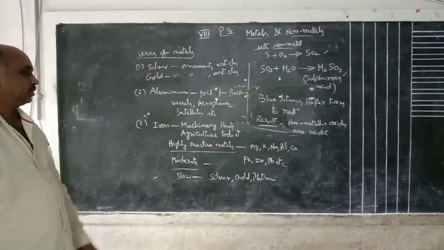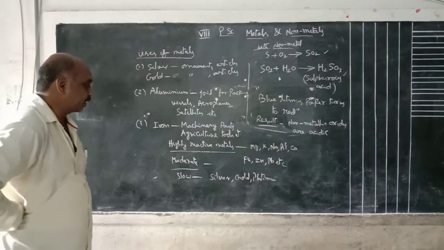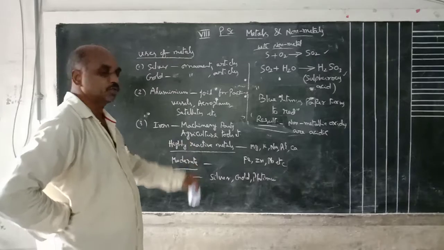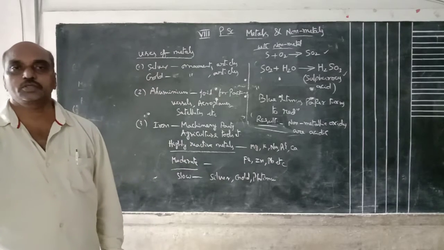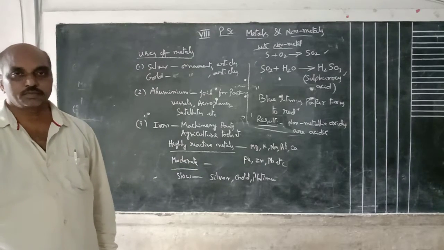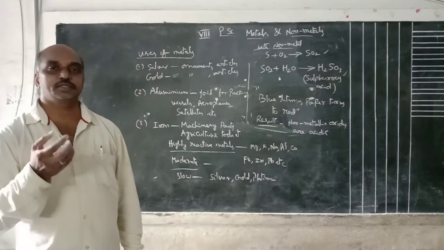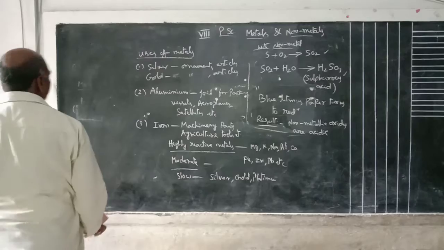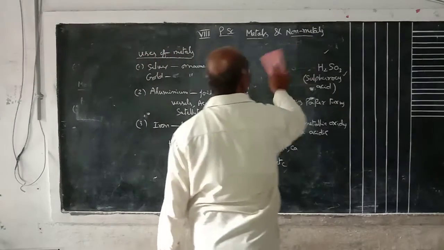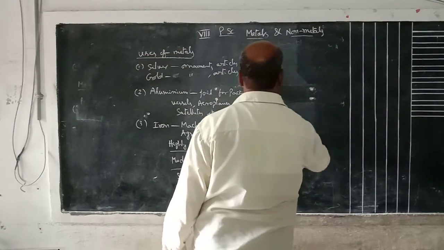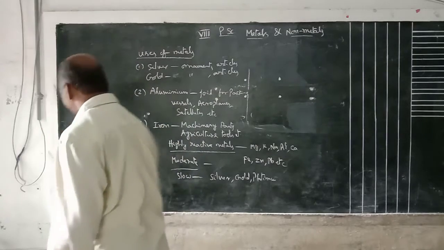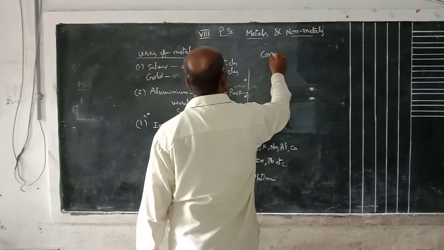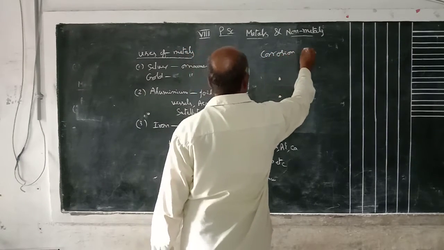We can separate the slow or moderately reactive metal by using highly reactive metals. Sometimes by seeing railway tracks, some are damaged. What is that? Corrosion. Corrosion means formation of rust.